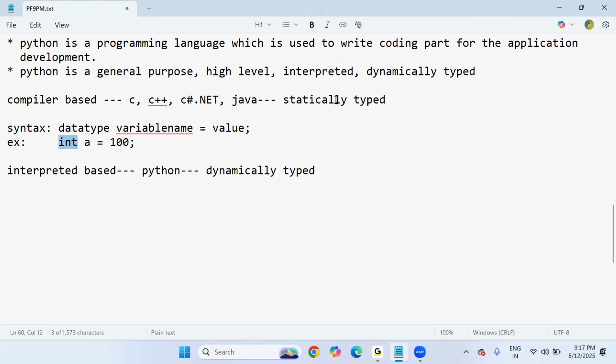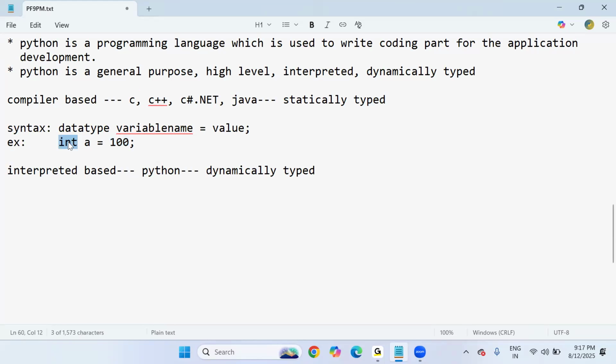What is the meaning of statically typed? I said that it is during the program writing time. During the program writing time, the programmer has to decide the data type of the variable a. For example, here the value is 100, right? Based upon this 100 value, the data type is integer type. The programmer must decide integer type.